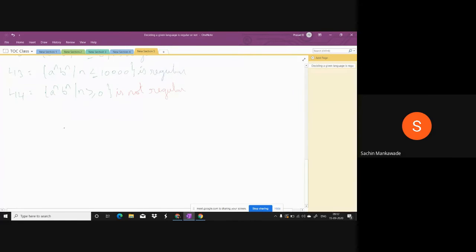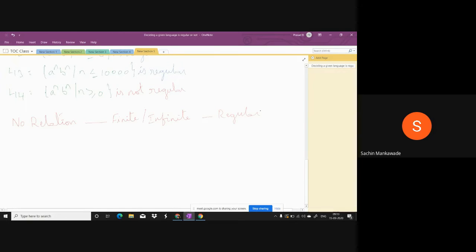Okay, now copy this one. Suppose there is no relation between the inputs. Then whether they are finite or infinite, when there is no relation, then it is regular.